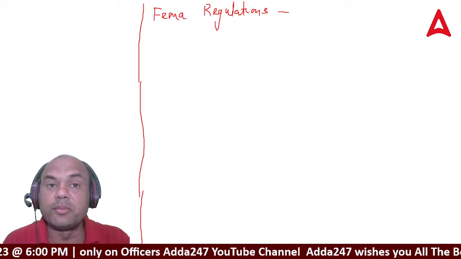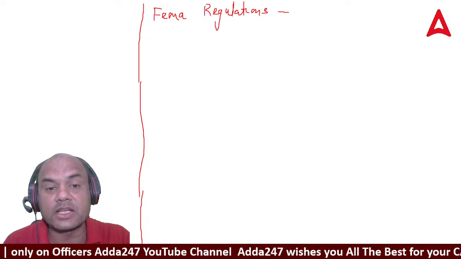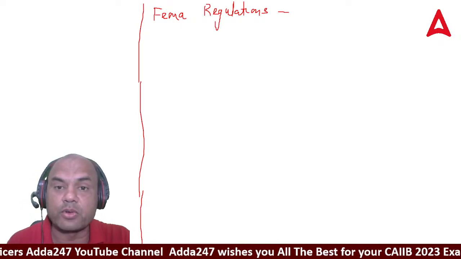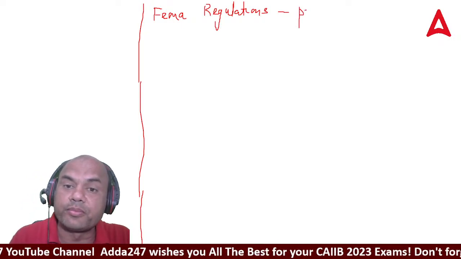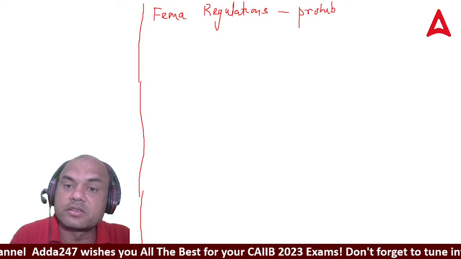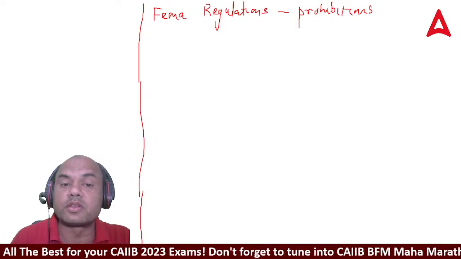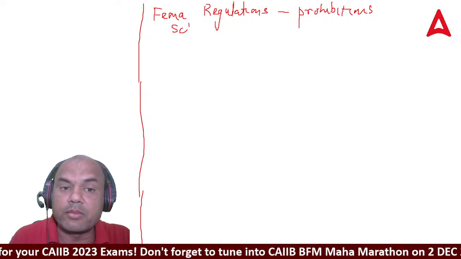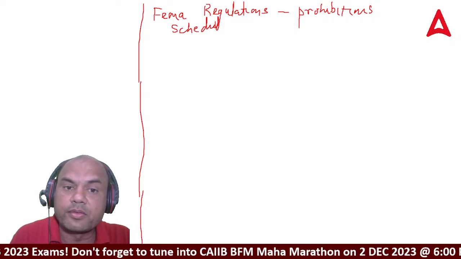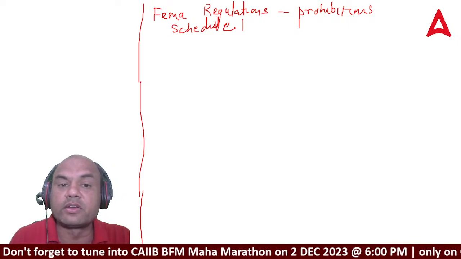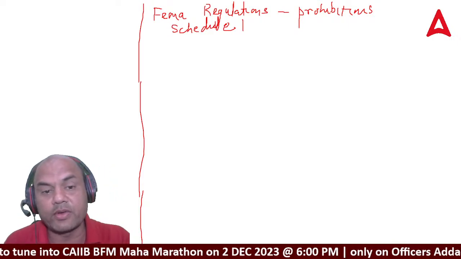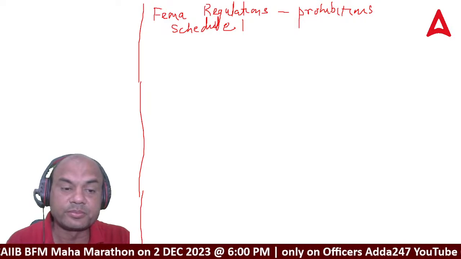The limitations, or prohibitions, are given under which schedule? So the answer is Schedule 1. Remember this, Schedule 1. They are given under Schedule 1. That is the answer. Everyone pay attention to this.